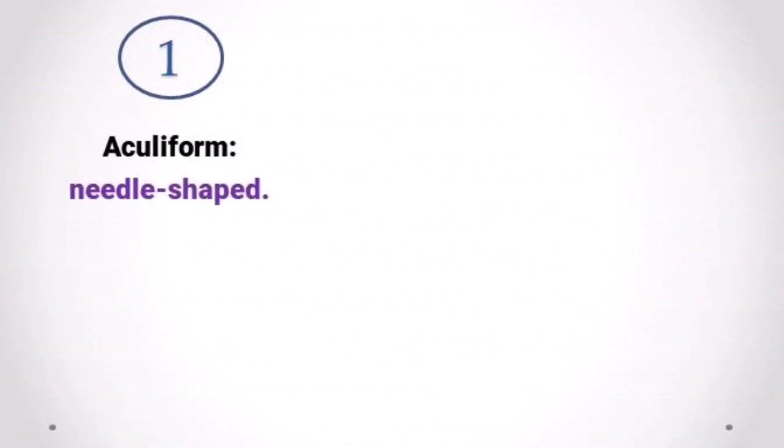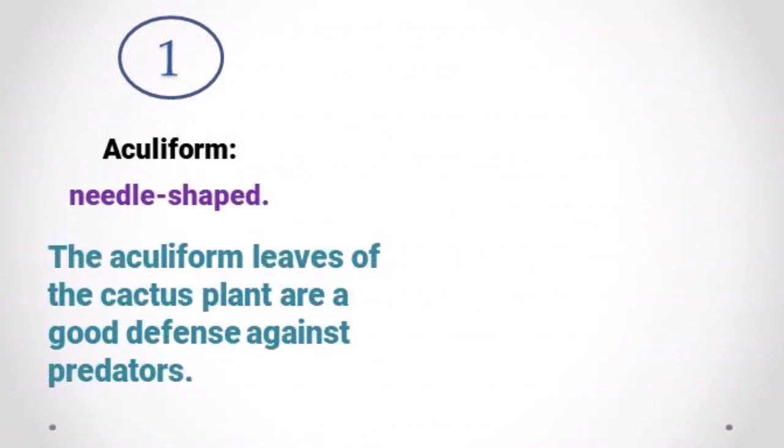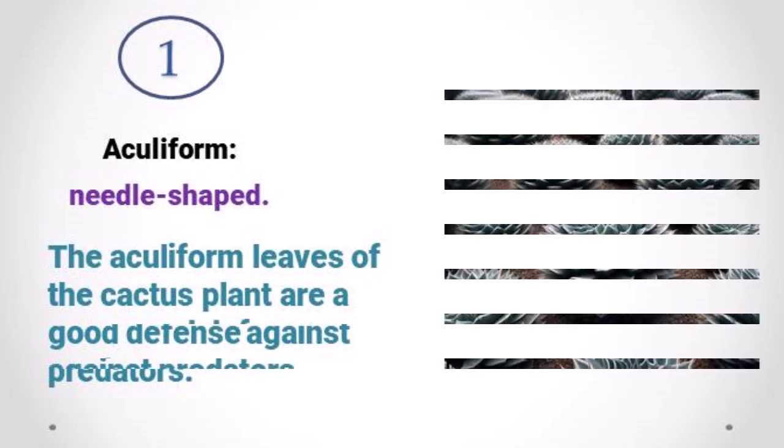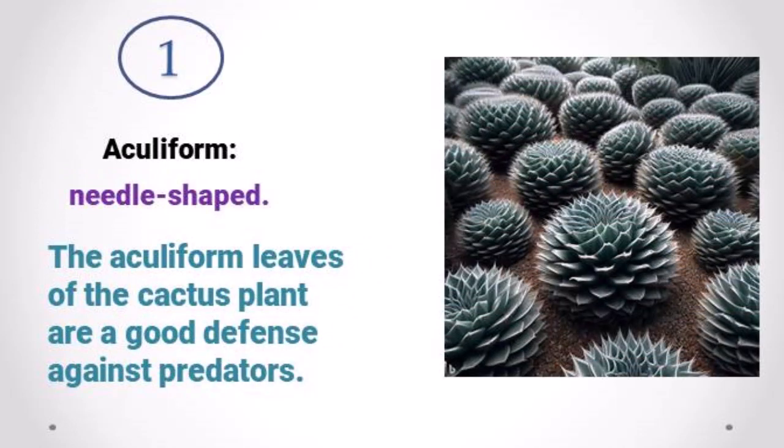Adjective 1, aculiform. Meaning, needle-shaped. Example, the aculiform leaves of the cactus plant are a good defense against predators.